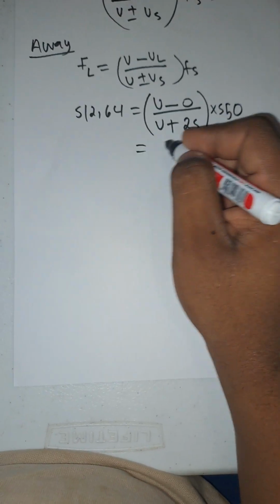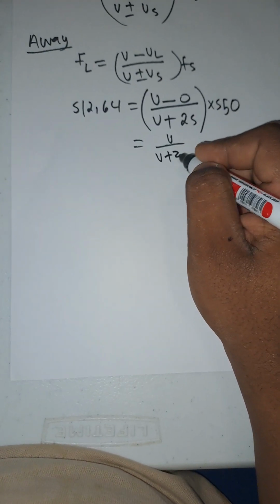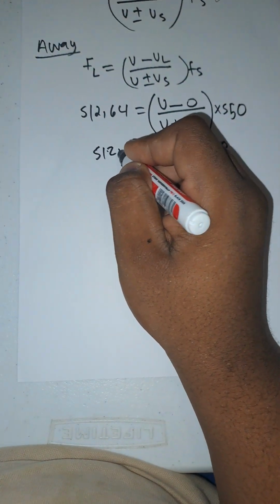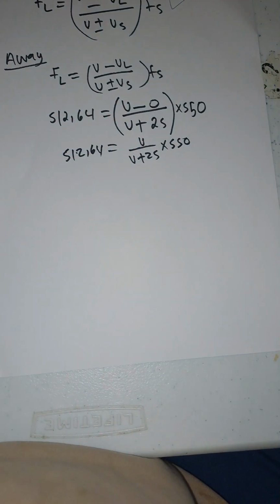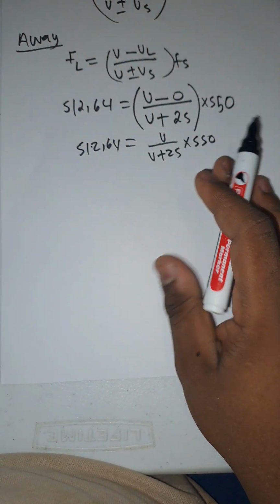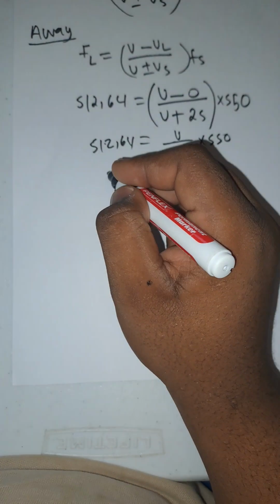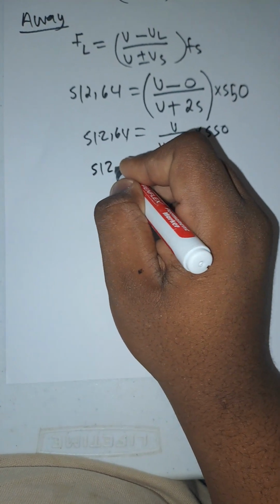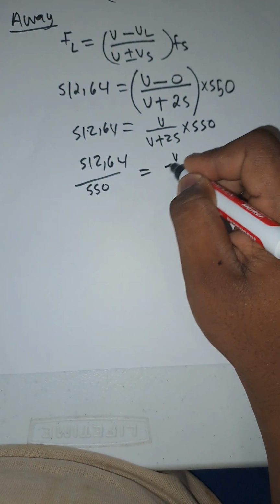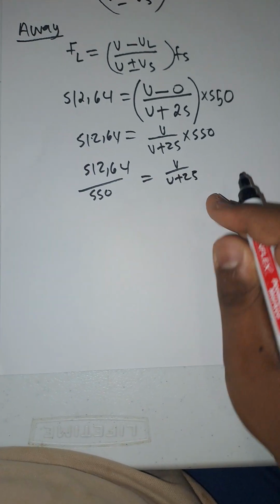Now we simply have 512,64 equals V over V plus 25 times 550. When we do our maths, we are allowed to start by dividing everything by 550. So we will have 512,64 over 550 equals V over V plus 25.